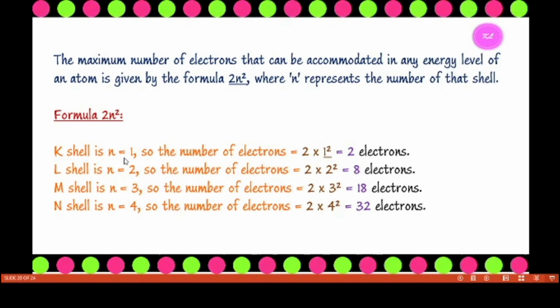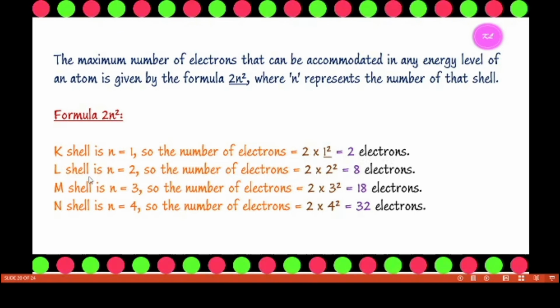The first shell represents the K shell, so the orbit number is 1. 1 squared means 1 into 1, which is 1. 2 into 1 is 2. So 2 electrons.